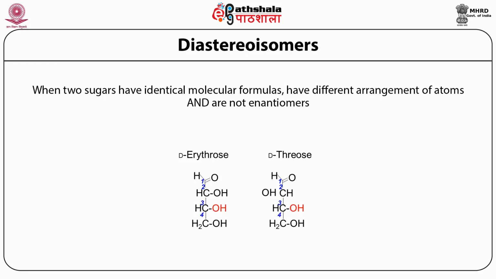So these compounds are diastereoisomers because they are not mirror images of each other, although they have the same identical molecular formula, but the arrangement of atoms differs between these two molecules. The difference between enantiomers and diastereoisomers is that while enantiomers are non-superimposable mirror images of each other, diastereoisomers are not mirror images of each other.